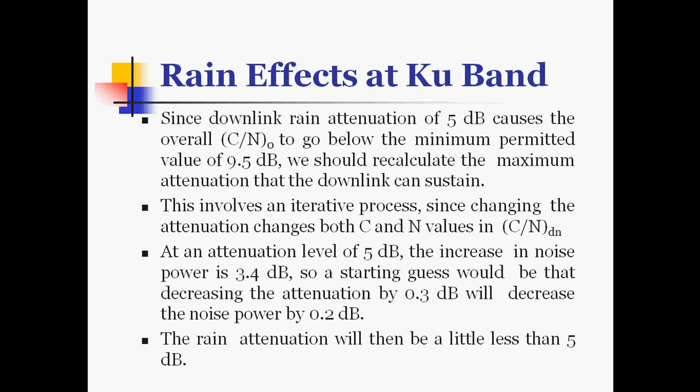Since changing the attenuation changes both C and N values in the C by N term. At an attenuation level of 5 dB, the increase in noise power is 3.4 dB. So a starting case would be that decreasing the attenuation by 0.3 dB will decrease the noise power by 0.2 dB. The rain attenuation will then be a little less than 5 dB.